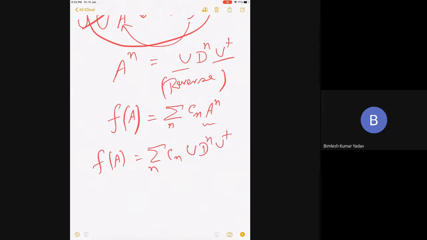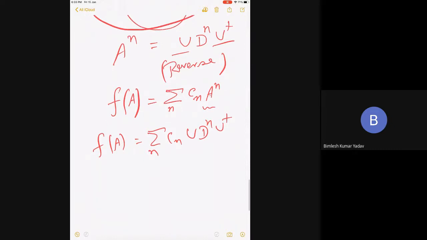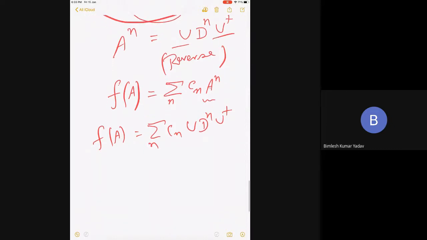A is already diagonalized. Correct? So then I'm going to write sum over n U Cn D to the n U dagger, because Cn is a number. So Cn can come anywhere.